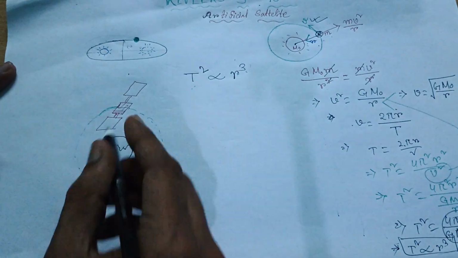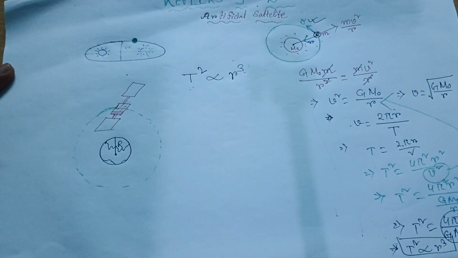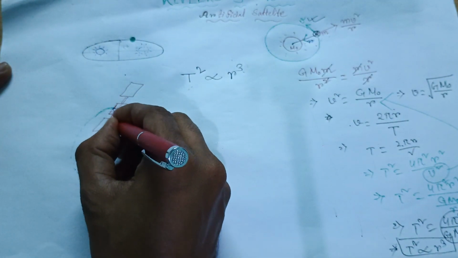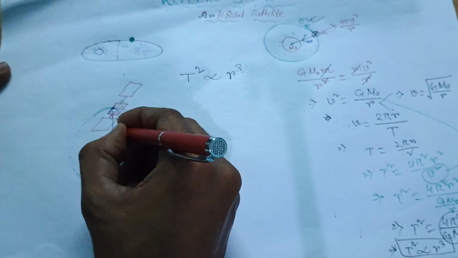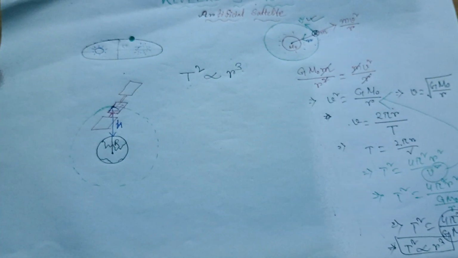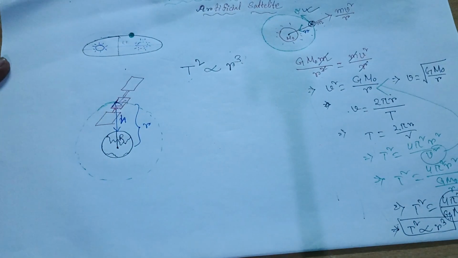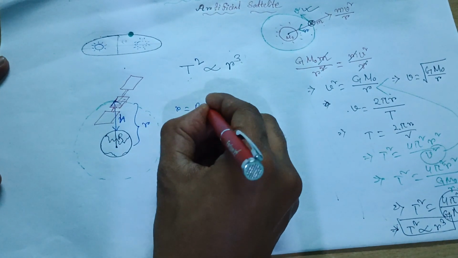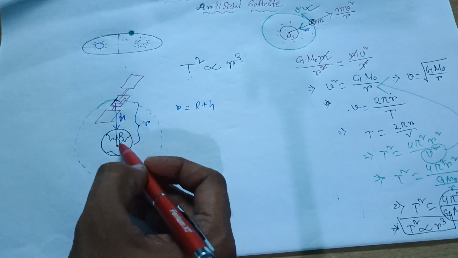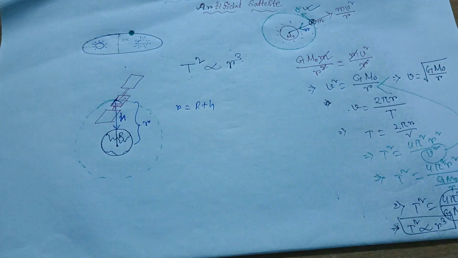So the thing is, we all know the radius of the earth. Suppose it is capital R that I have taken. And I am taking the distance of the satellite from the earth's surface as h. It is at height h, and the whole radius of the satellite's orbit is the small r. So I can write small r equal to capital R plus h. Just tell me, can I write this? Because capital R is the radius and h is the distance of the satellite from the surface, right? So we can take this.